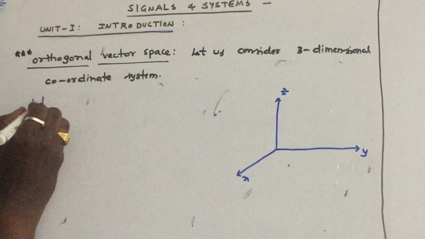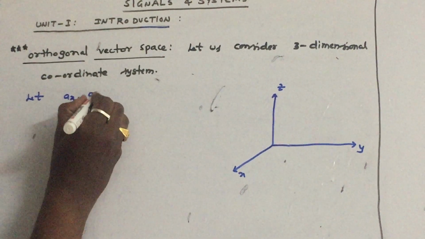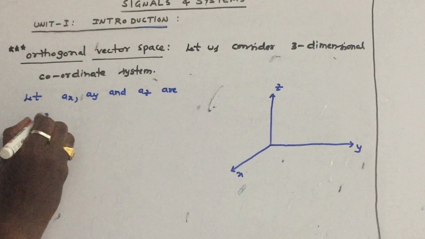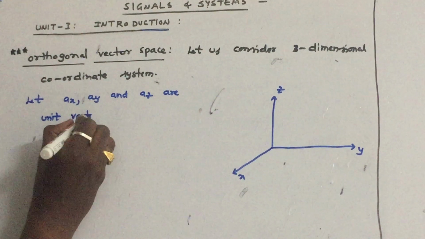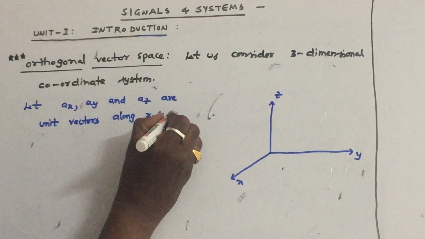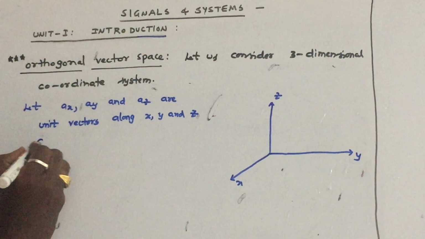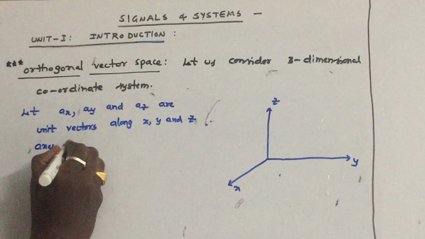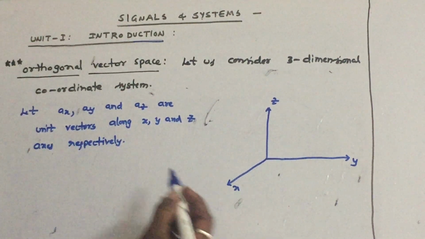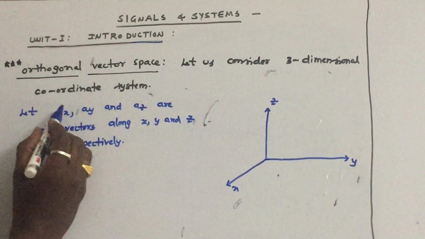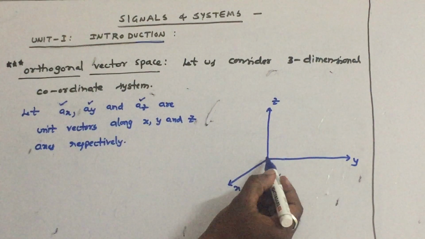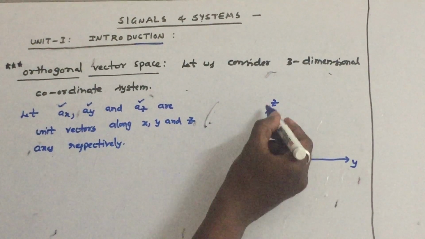So let ax, ay and az be unit vectors along the x, y and z axes respectively. Just similar to unit vectors i, j, k, I take unit vectors ax, ay and az along these three mutually perpendicular axes.